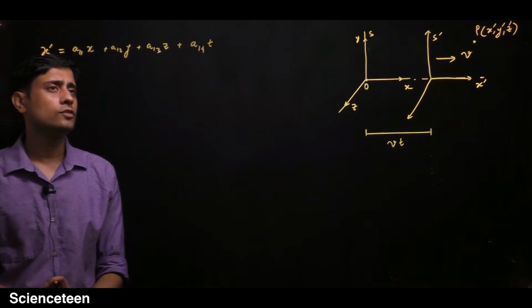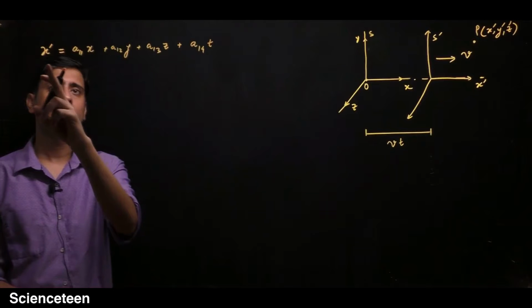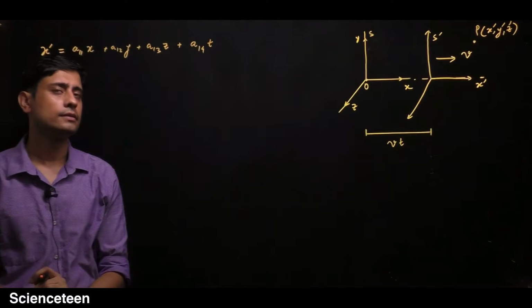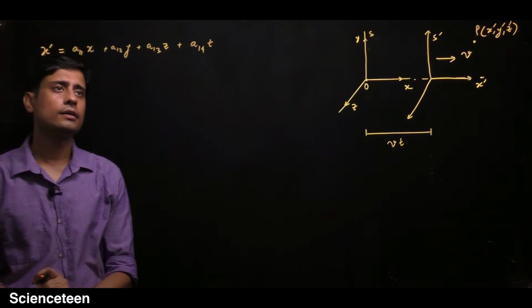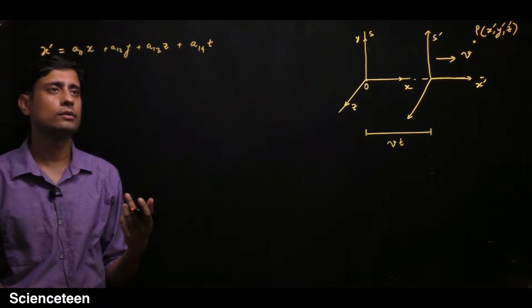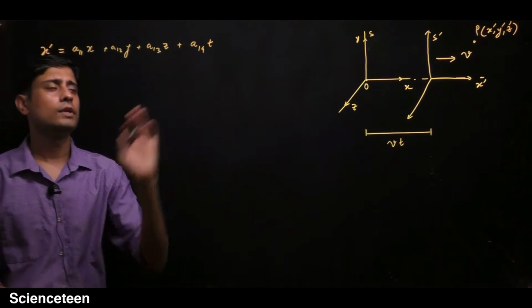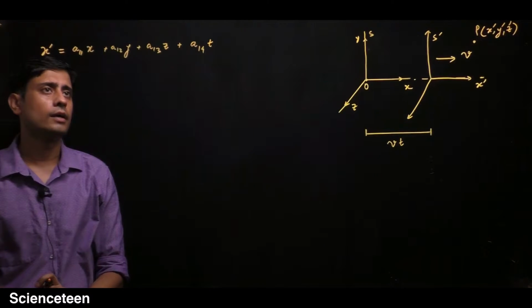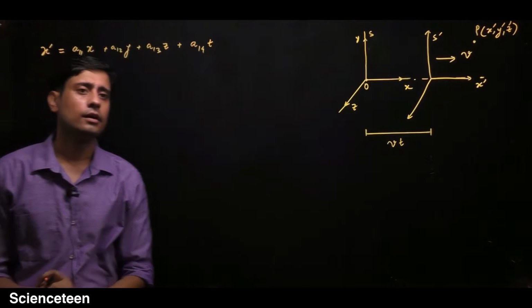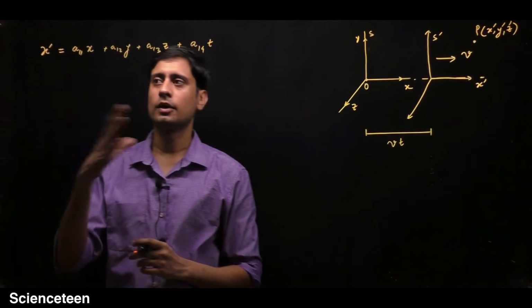In the Galilean transformation, x prime was only related to x and t. But here we are assuming that there may be some dependence on the y and z coordinates. We are assuming that x prime is dependent on every coordinate. By assumption, we are not making it any special kind of case. So this is x prime.